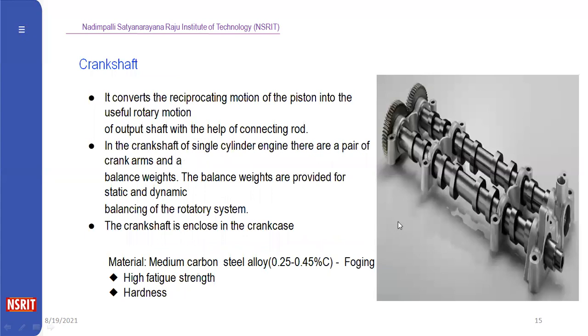So coming to the crankshaft. The crankshaft converts the reciprocating motion of the piston into rotary motion of the output shaft with the help of the connecting rod. In a single cylinder engine, there is a pair of crank arms to balance the weight, providing static and dynamic balance for the rotary system. The crankshaft is enclosed in the crankcase. The material used for the crankshaft is medium carbon steel alloy and forging.